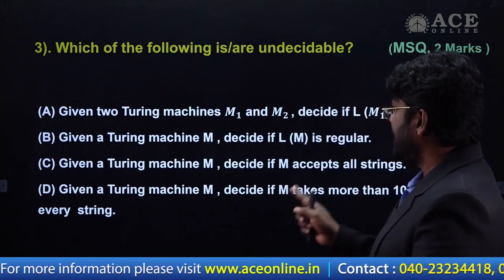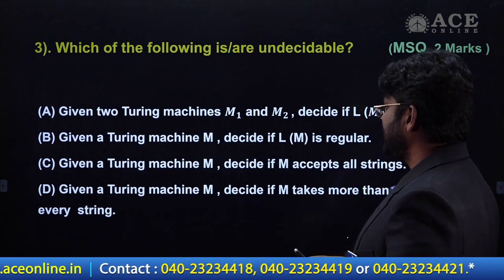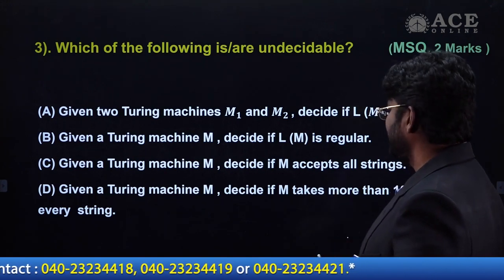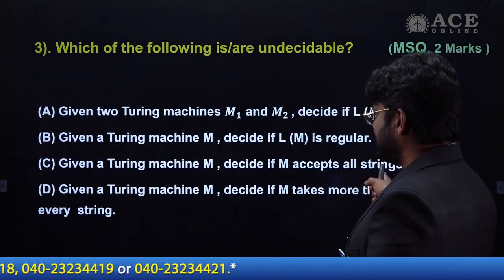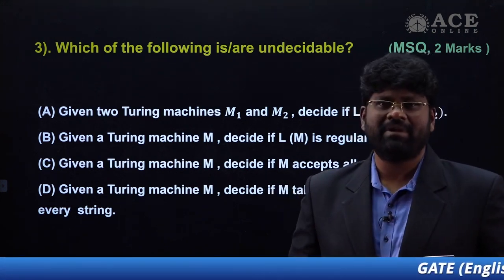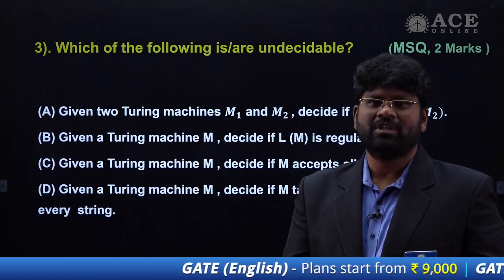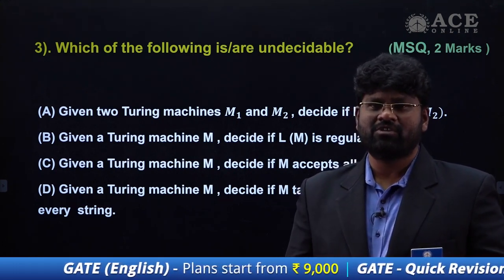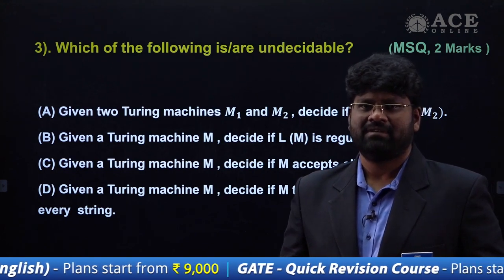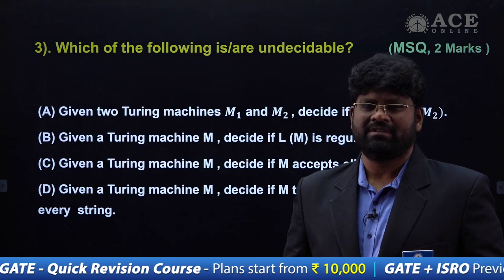So that's why in these questions you can see statement A is undecidable, statement B is also undecidable, and statement C is nothing but acceptance of a string W by the Turing machine. When you give W to the Turing machine, we cannot guarantee whether it's going to terminate or not. To say it's decidable, it must terminate. That's the point here.